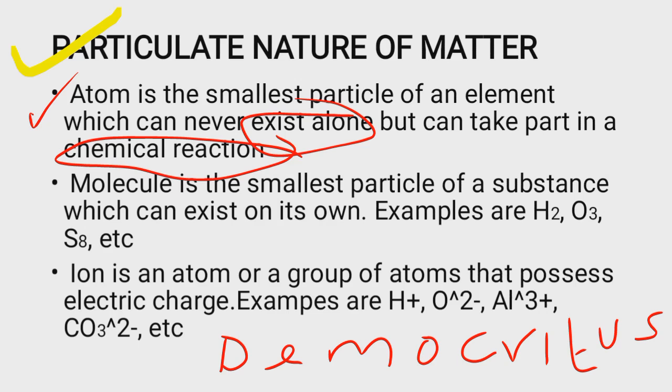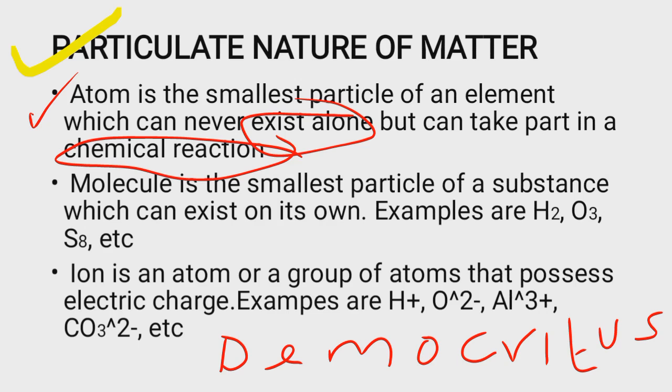Under Dalton's postulate, Dalton let us know that an atom is the smallest indivisible or indestructible particle. Yes, he said matter is made up of the smallest indivisible or indestructible particles known as atoms.